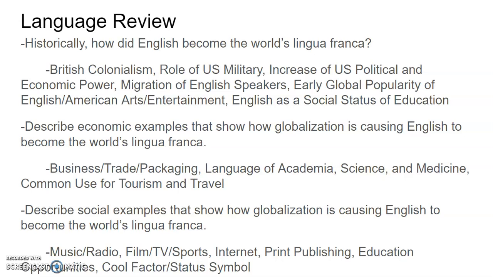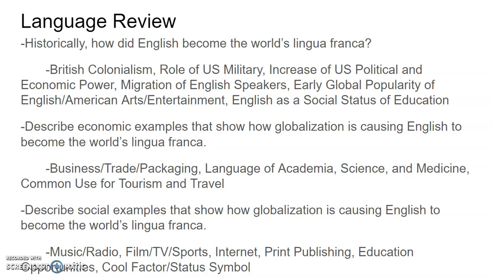Economic examples that show how globalization is causing English to become the world's lingua franca. Remember, globalization is that ideas, economic, political, all of these variables lead to a more interconnected world, that you have something like Justin Bieber being popular all over the world, Apple being popular all over the world, and Honda being popular all over the world. This is this idea of globalization, that we are interconnected.